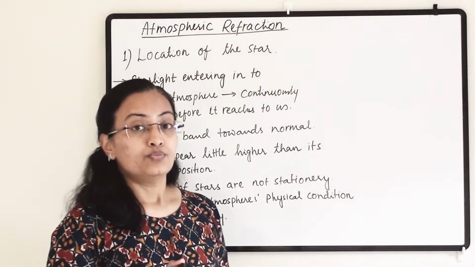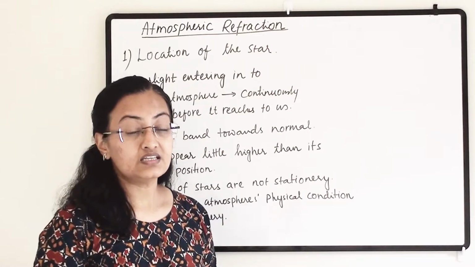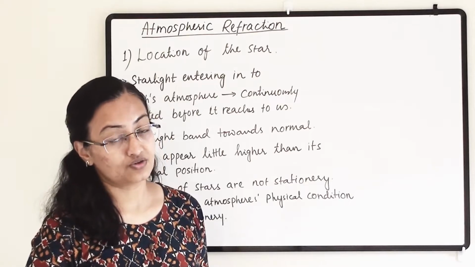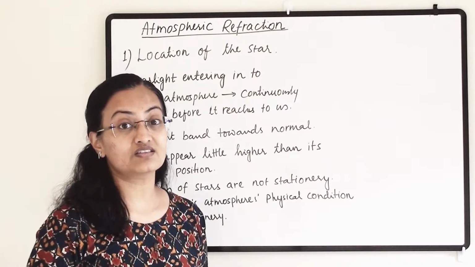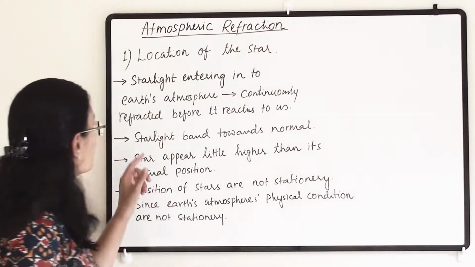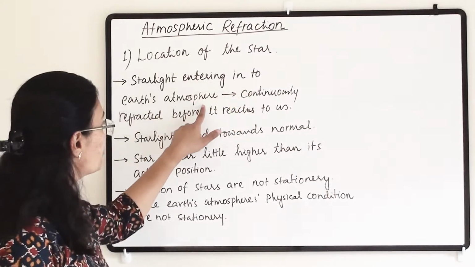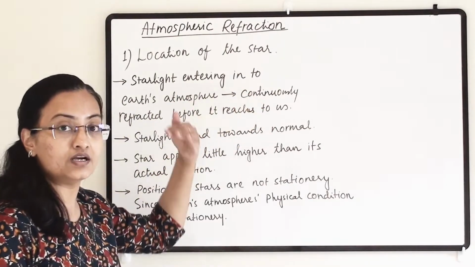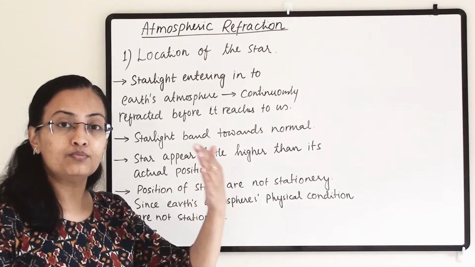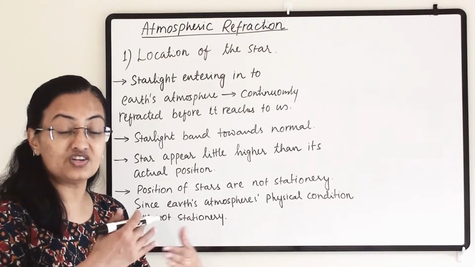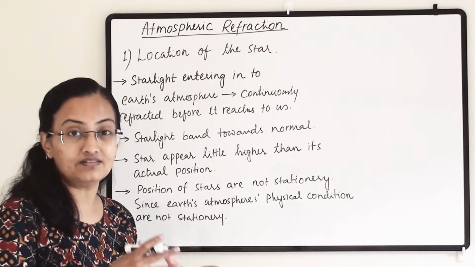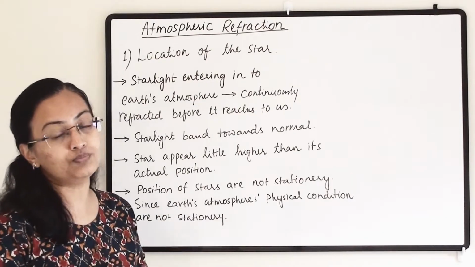It says that the position of the stars, what we are seeing, is actually above the actual position of the stars. So we will be able to see a star a little bit above compared to its actual position. Why will this happen? Starlight entering into the Earth's atmosphere will get continuously refracted. And we know that there are many layers of Earth's atmosphere, and in each and every layer there will be a change in the air, and there will be denser, cooler, hotter air.